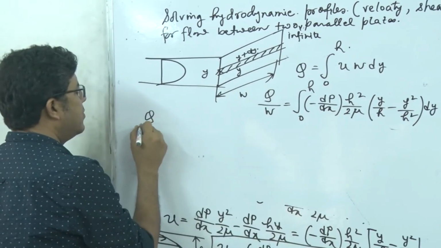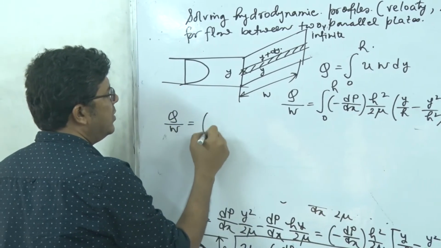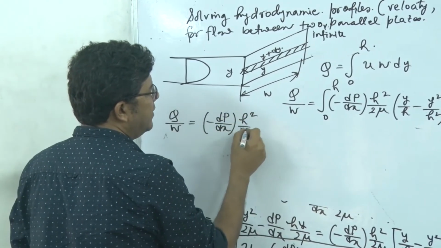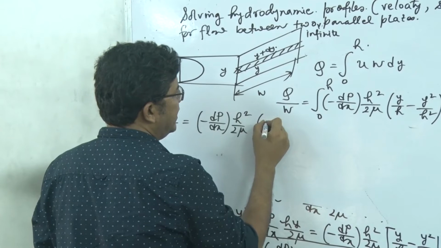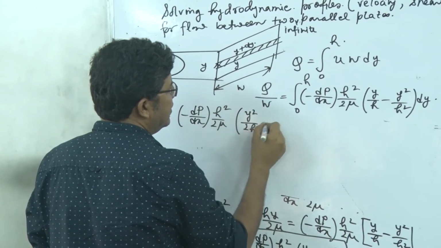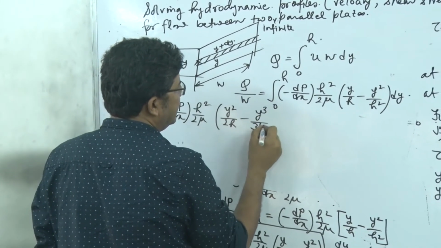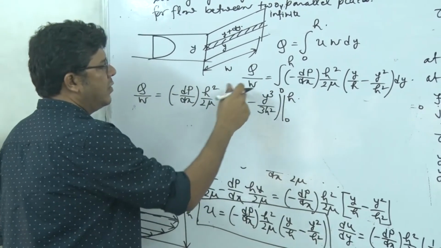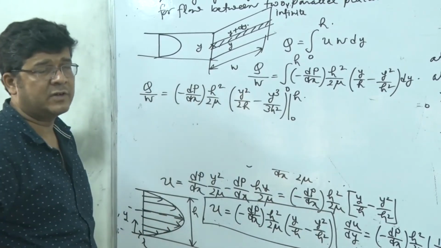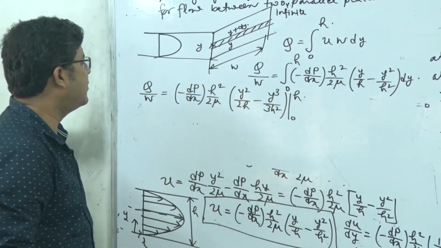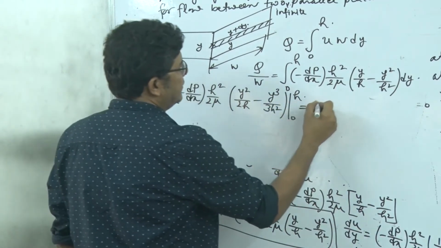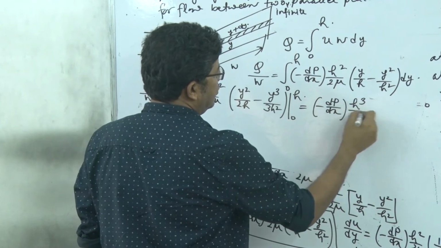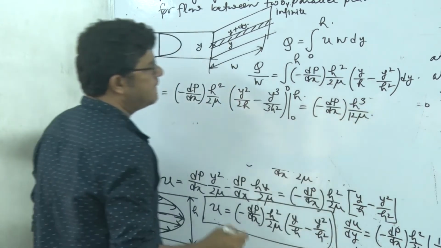So Q by W is equal to minus of dp dx into h square divided by 2 mu. Here it is y square by 2h, here it is y cube divided by 3h square, and the limit will be 0 to h. So overall the bracket term after evaluation of the limit is going to give you h by 6. So my answer is minus of del p del x into h cube divided by 12 mu, right?